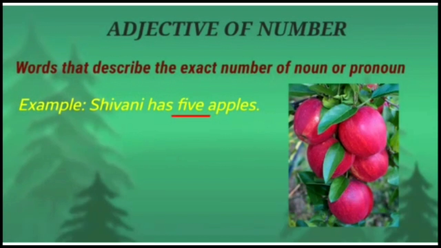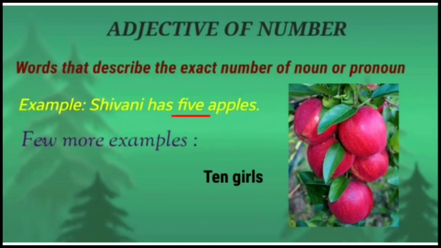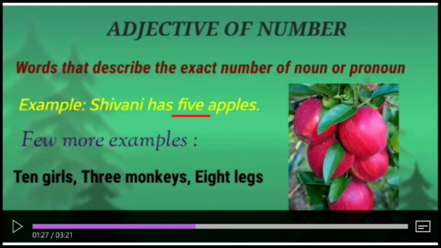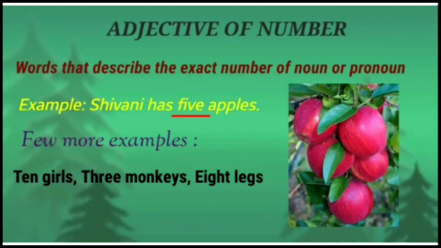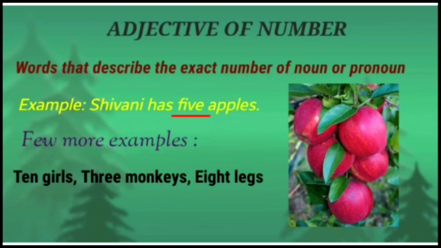of apples Shivani has. So, adjective of number describes the number of a noun or pronoun and they are used with countable nouns. A few more examples are 10 girls, 3 monkeys, 8 legs. In these three, 10, 3 and 8 are the examples of adjective of number. They are used with girls, monkeys and legs and they are saying the exact number of the noun. So words that describe exact number are called adjectives of number.